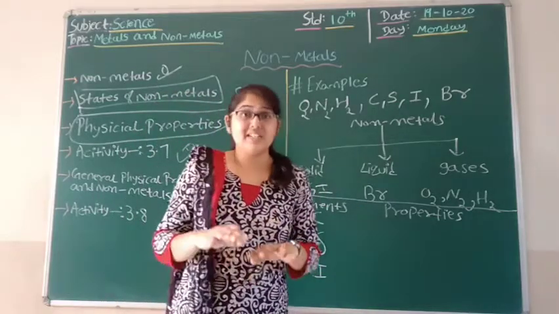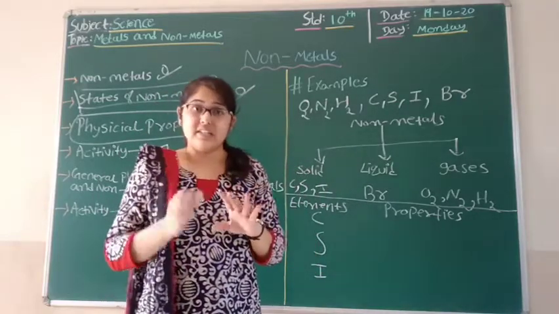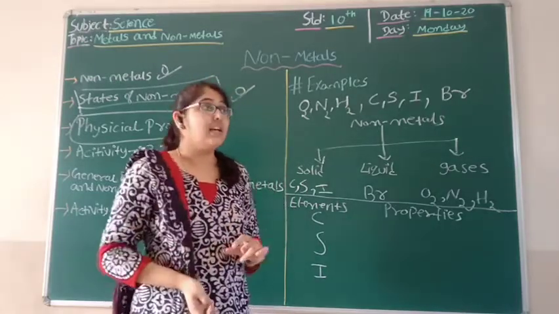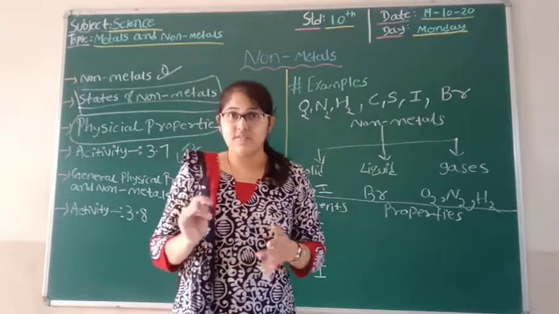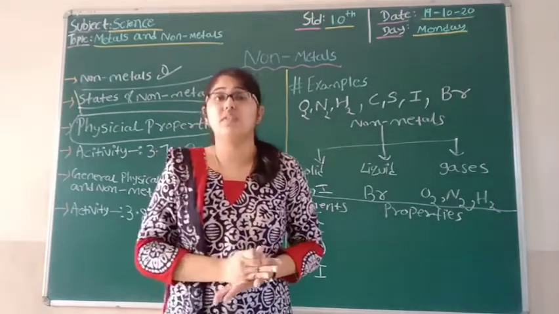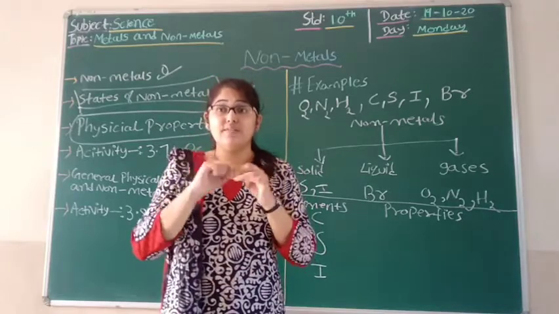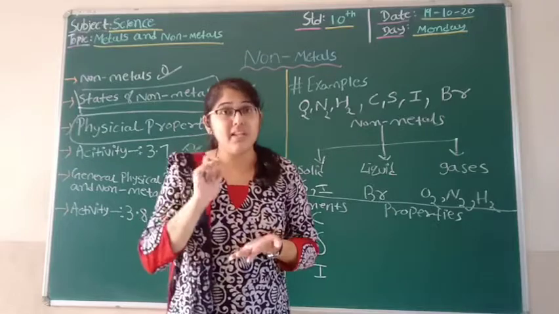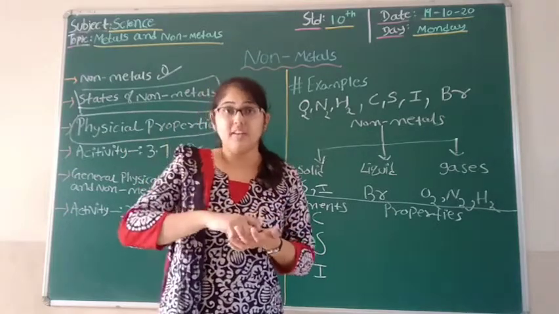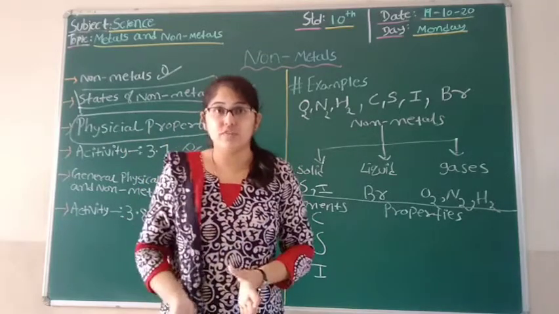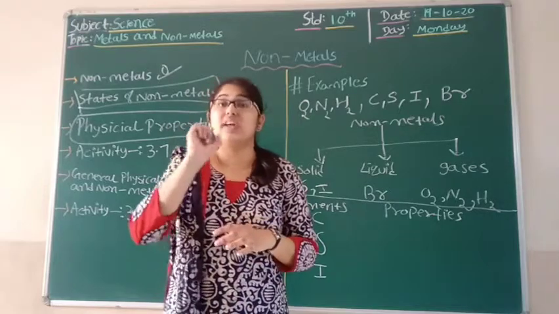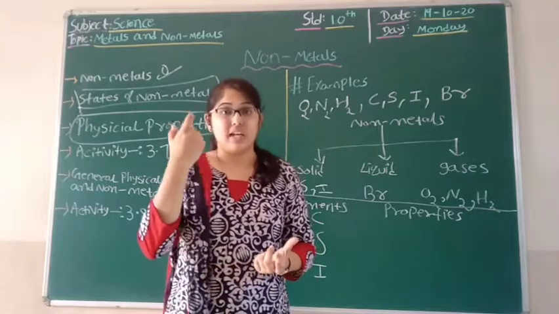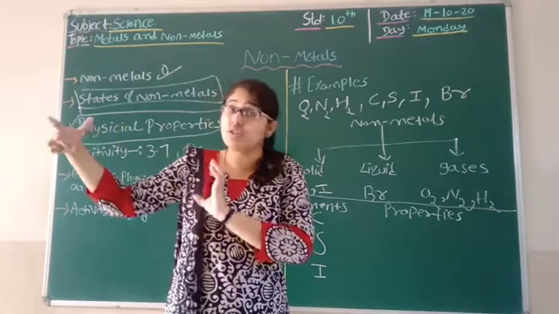carbon in its state doesn't have luster, or they are not lustrous in properties. Why? Because they are not shiny. If we see in the very first activity 3.1, we have seen that by observing the appearance of metal and then rubbing sandpaper on that metal, you will see that those metals get shiny. Due to which metals in pure form have a shiny appearance, which is nothing but the lustrous property.